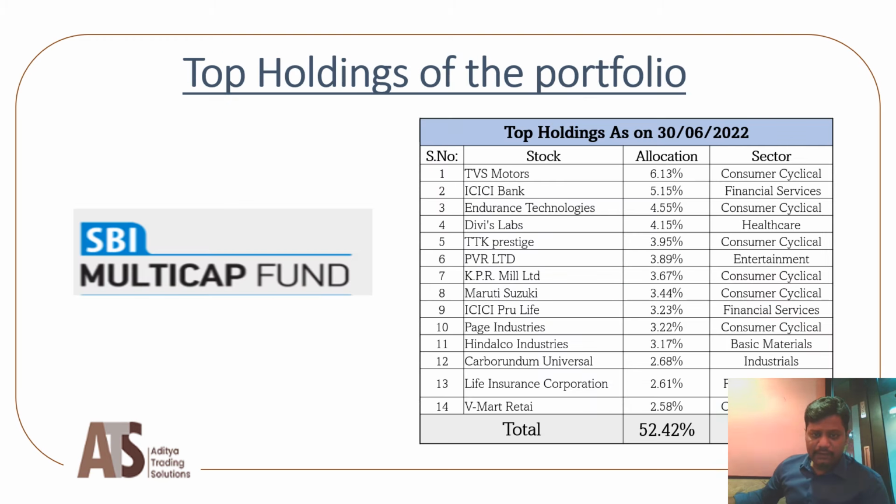If we see the portfolio holdings, the top 14 to 15 stocks have only 52%, while the total stocks in the portfolio are only 35. So top 14 stocks have 52%, and the remaining 20 to 21 stocks have the remaining 50%. Thus, it gives a chance for an investor to capture the growth given by all these stocks in their respective weightage.